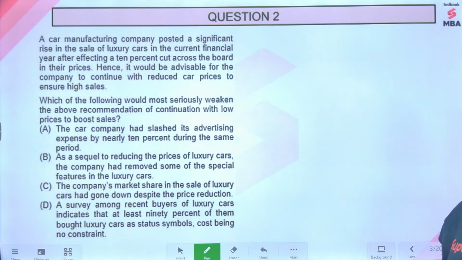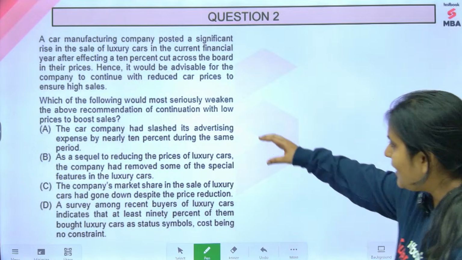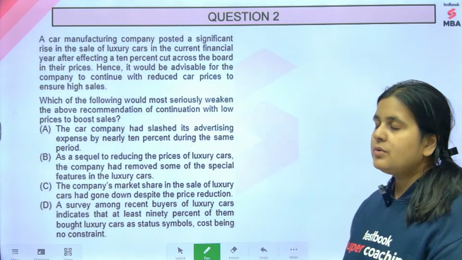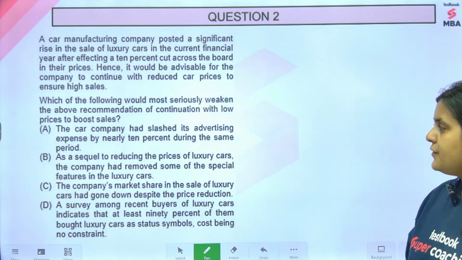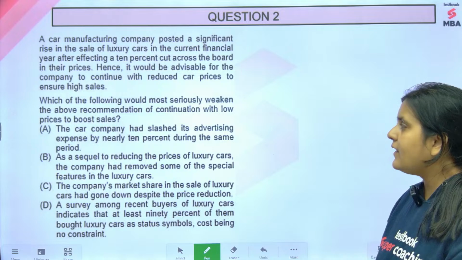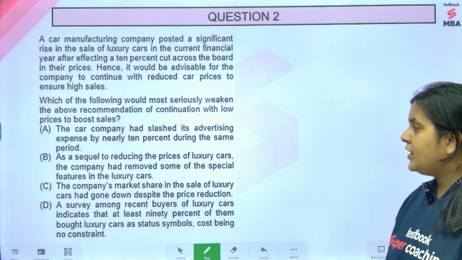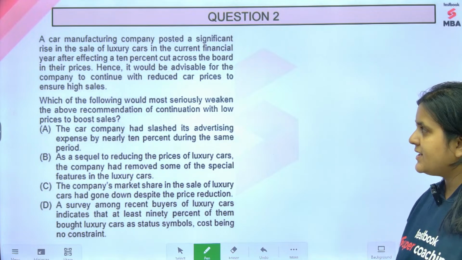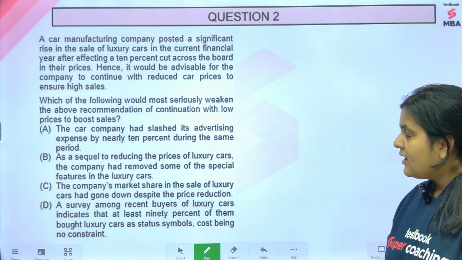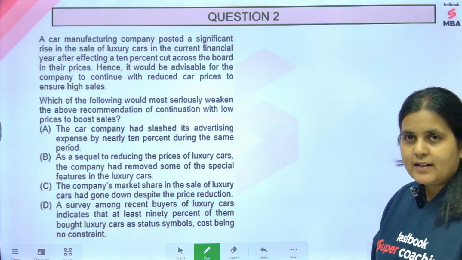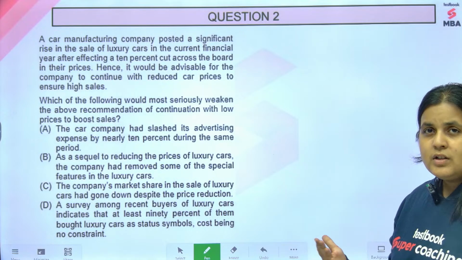Understand the question stem, that's where the key lies. If you can crack that, you will easily be able to eliminate options. Which of the following would most seriously weaken the above recommendation of continuation with low prices to boost sales? They say reduce your prices in order to ensure sales. You have to weaken that recommendation, means you have to say no, don't do that.